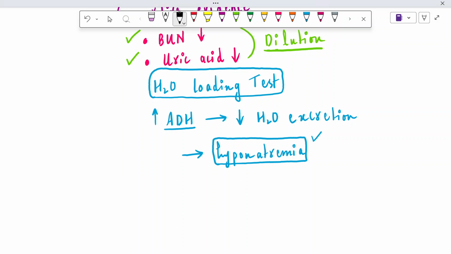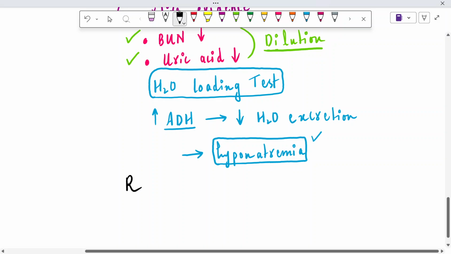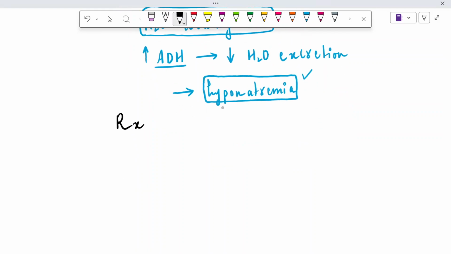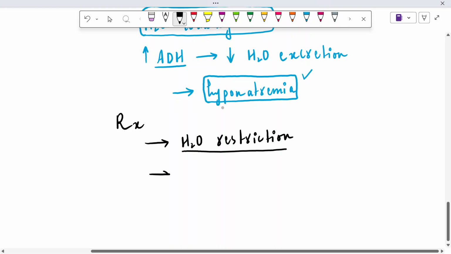Last but not the least, what is the treatment for such patients? First of all, we need to apply the rule of water restriction. Water restriction should be there in case of SIADH because already a huge amount of water is present inside the body of the patient. And the second is the VAPTANS.